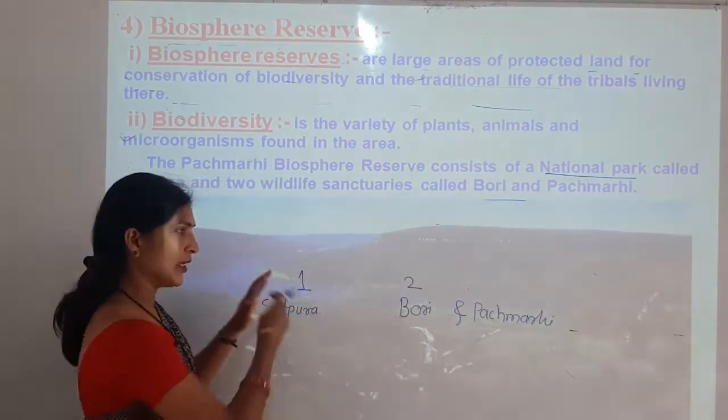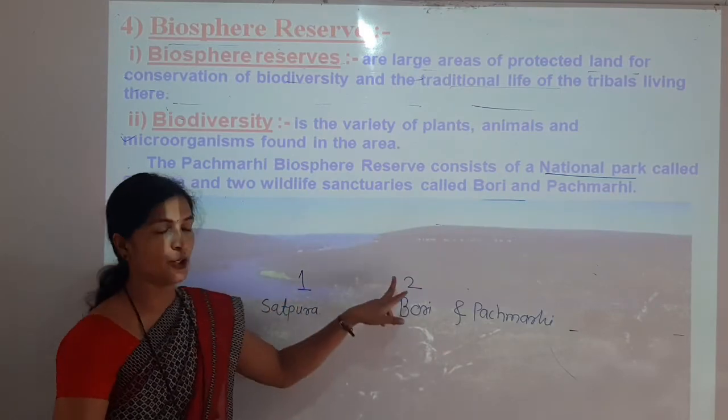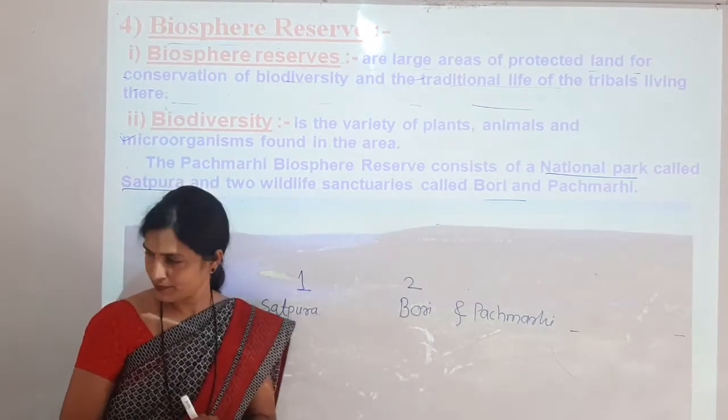So in this way, this area is very large and it consists of one national park and two wildlife sanctuaries.